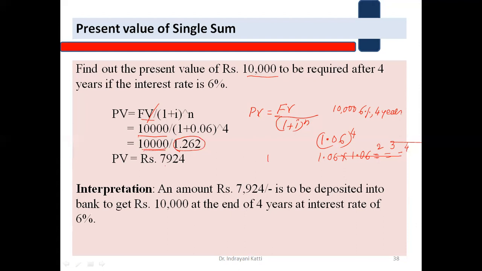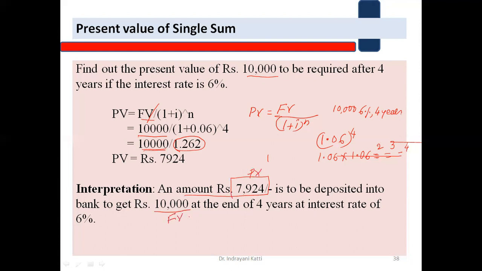Okay, the interpretation of this problem. How are you going to understand this problem? An amount of rupees 7,924 is to be deposited into the bank to get rupees 10,000 at the end of the 4th year at an interest rate of 6%. Is that clear to everybody? So the interpretation of this is, after 4 years, we require 10,000 rupees. So how much do we have to invest right now? An amount of rupees 7,900. This is the present value. This is the future value.